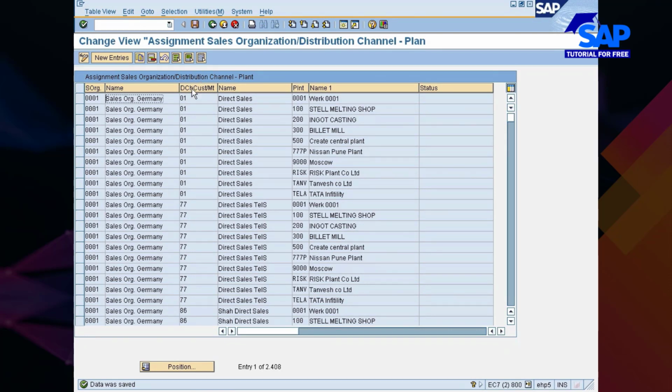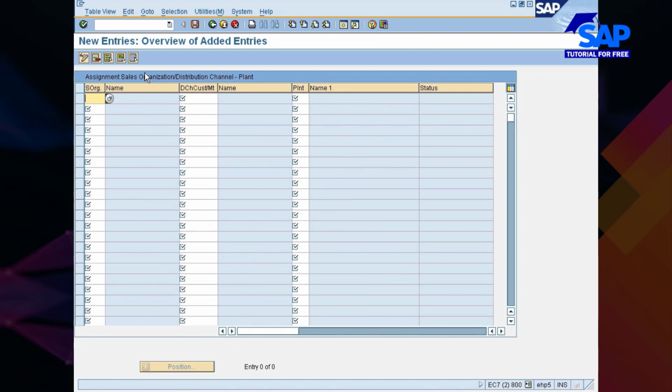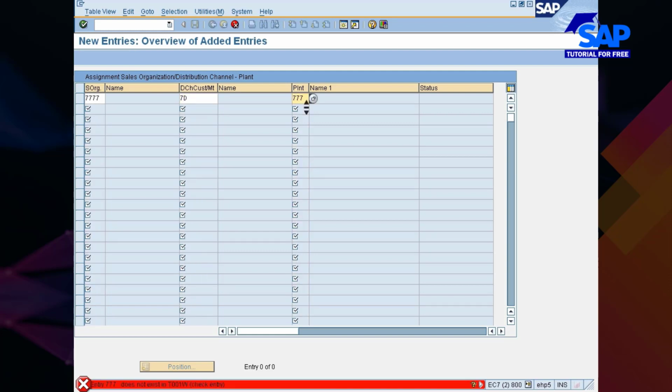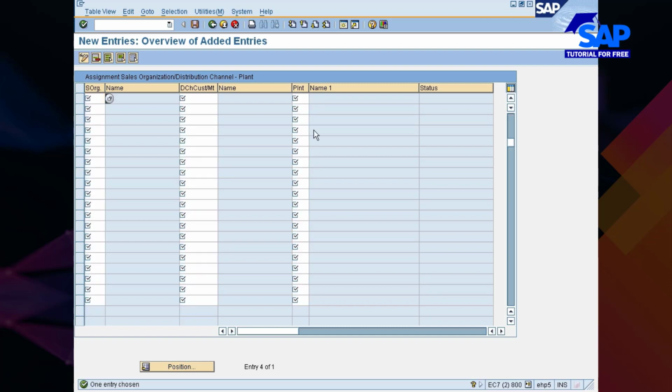I think we are done with it. Now I will go with new entries. 777 is my sales org, my distribution channel is 7D, my plant is 777C. Okay, so now it is saved.